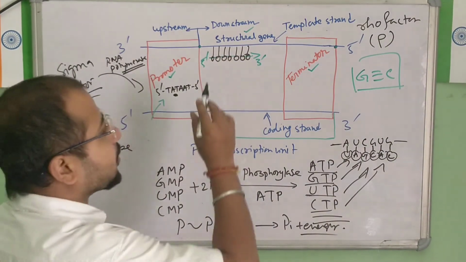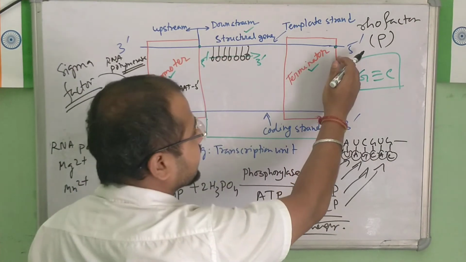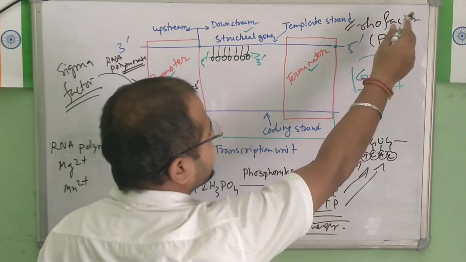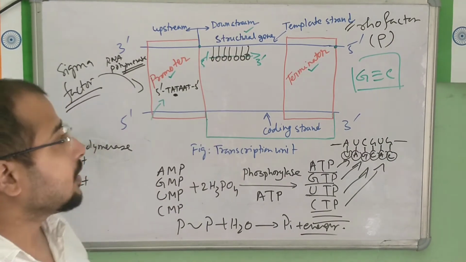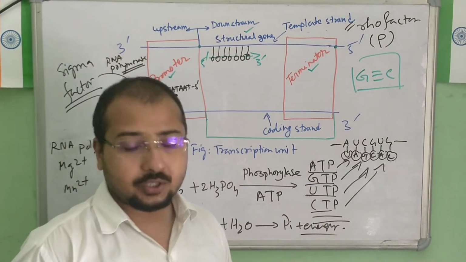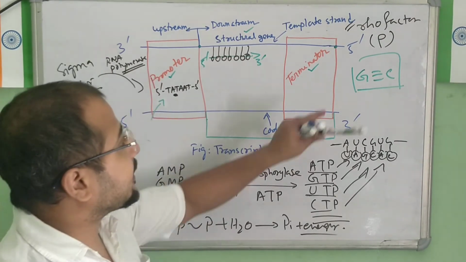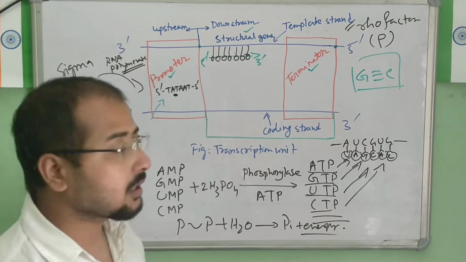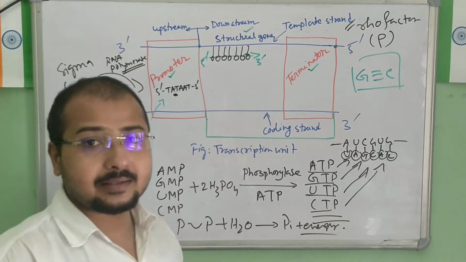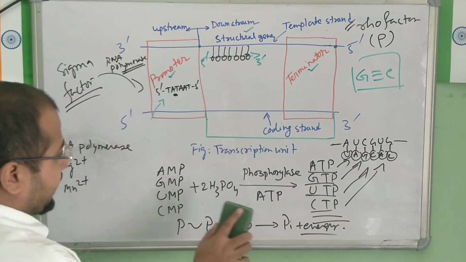Okay, RNA polymerase enzyme will keep on elongating the chain and it will terminate here by means of a protein factor known as Rho factor. Okay, Rho factor is very important here. First of all, Rho factor terminates the process of transcription. How? The Rho factor separates the RNA polymerase. So I am writing the function of Rho factor here.